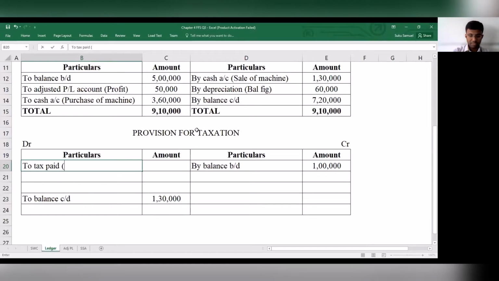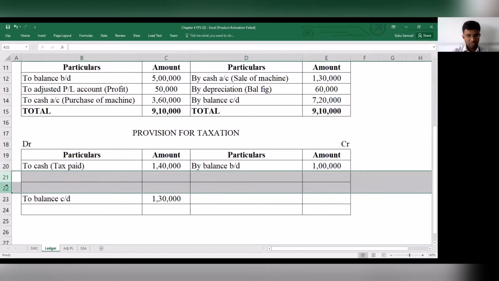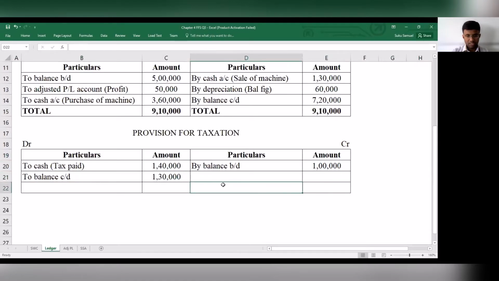This will be falling on the debit side, so I'll put it like this: to cash, and then in brackets I'll put tax paid. This is told to us directly in the question. This amounted to 1,40,000. So that has been considered and taken care of.